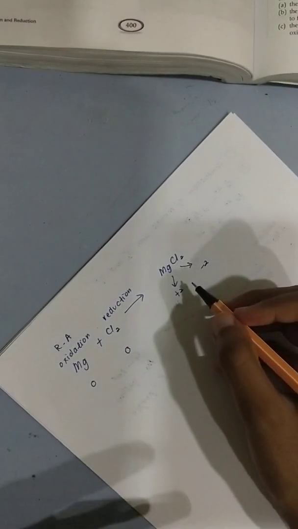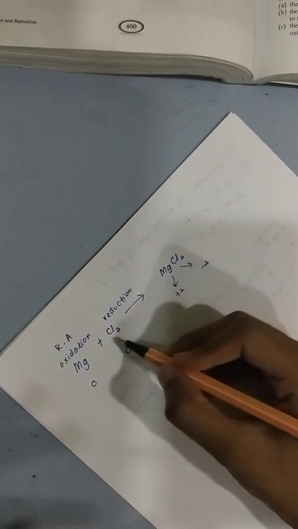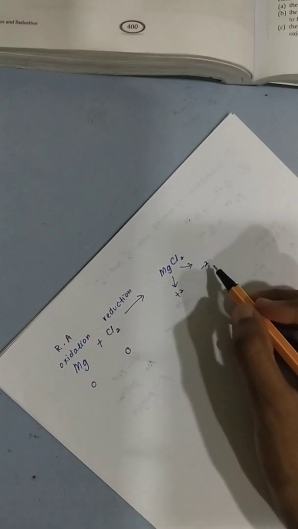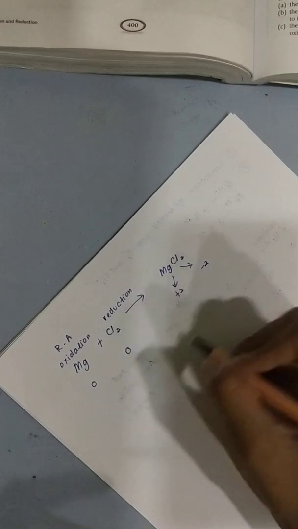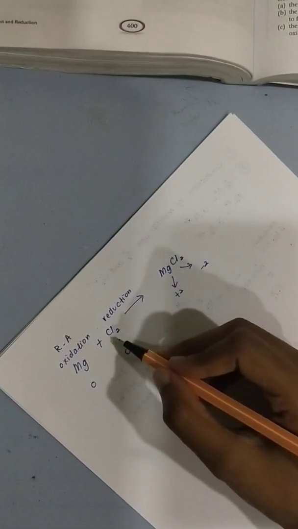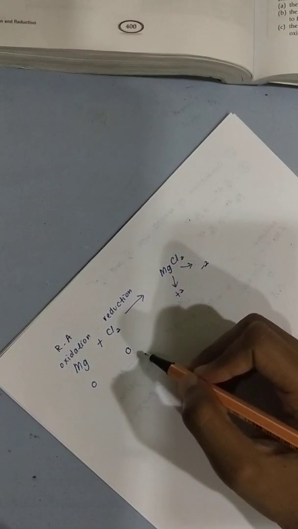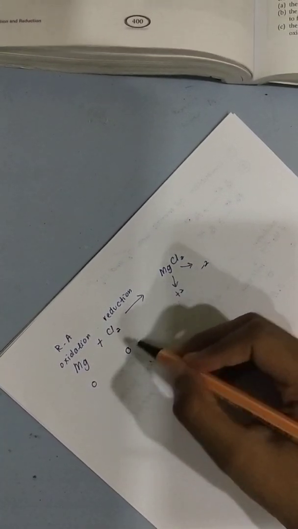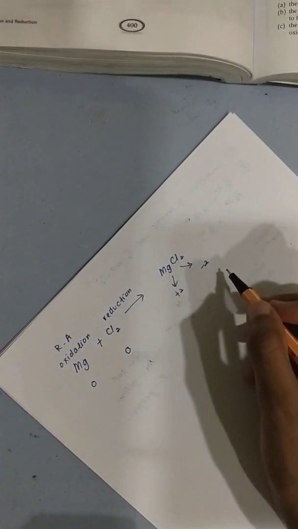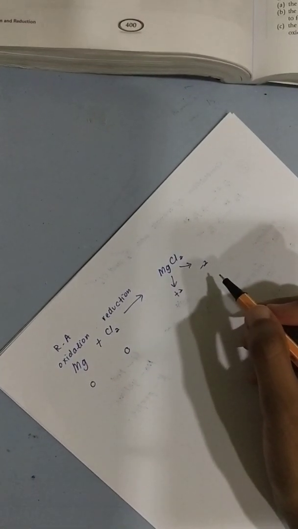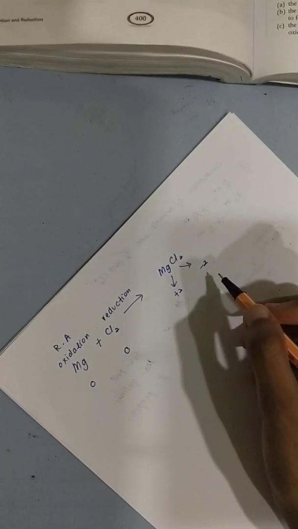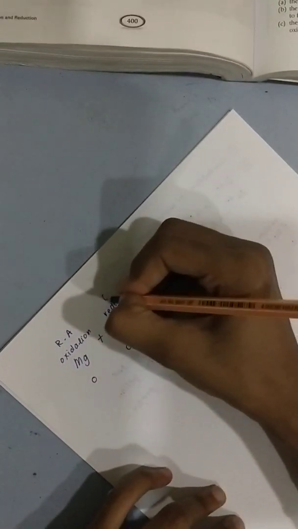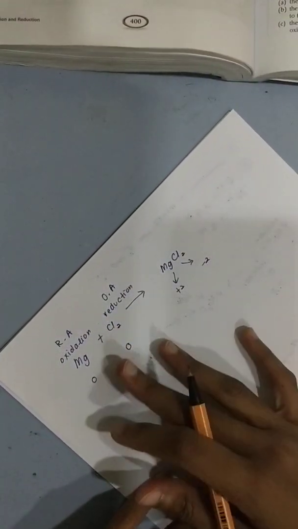When they ask you to explain, you cannot just say the chlorine molecule is reduced to -2. Cannot. You must tell from what to what. So you're going to say the oxidation number of the chlorine molecule has reduced from 0 to -2. So can you see how detailed I am? That's how you have to explain. Okay, this is the oxidizing agent.